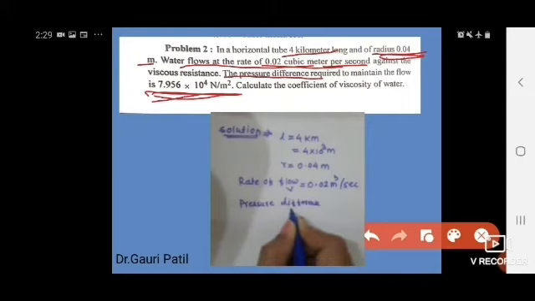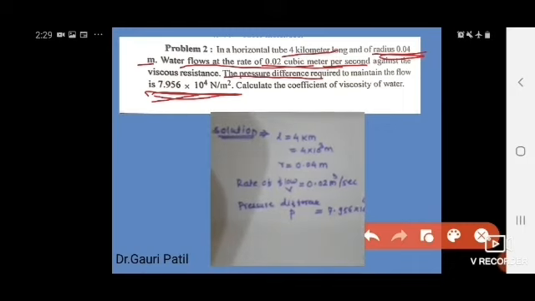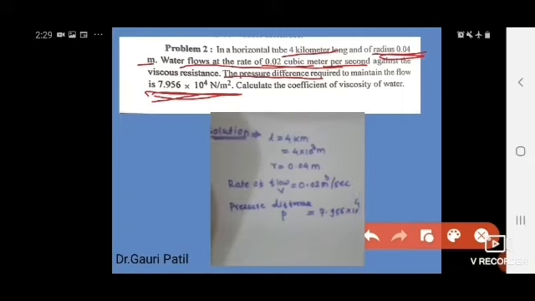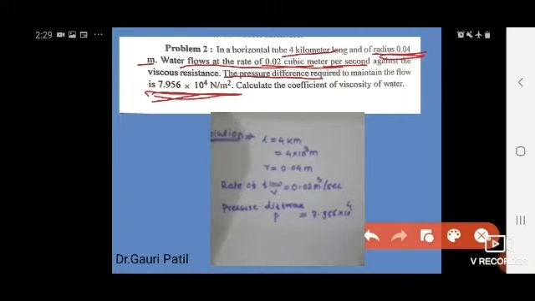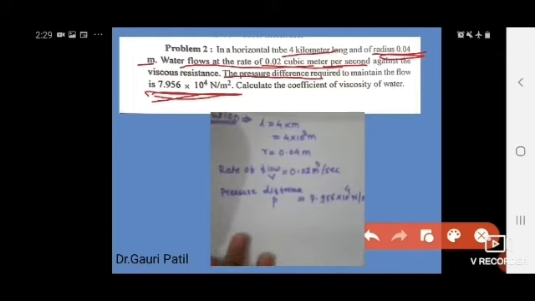So pressure difference P is given by 7.956 into 10 raised to 4 Newton per meter square.